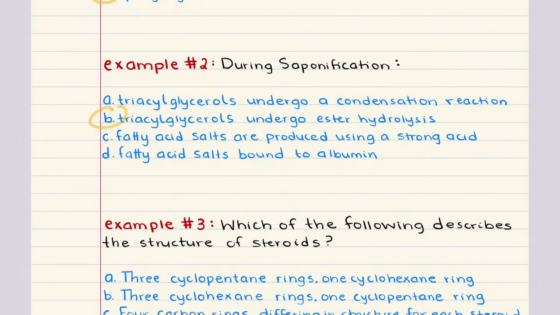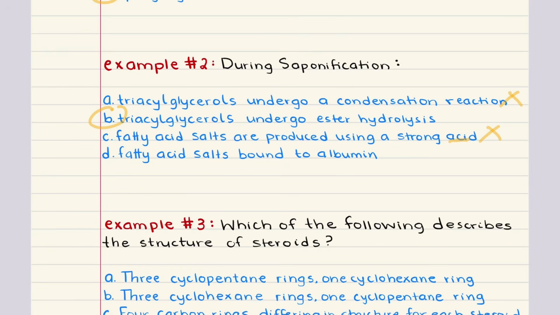Let's quickly review why the other choices are incorrect. Choice A says it undergoes a condensation reaction. Condensation forms ester bonds and releases water. But in saponification, we're breaking bonds, not forming them. So A is incorrect. C says the fatty acid salts are produced using a strong acid. That's incorrect. Saponification requires a strong base.